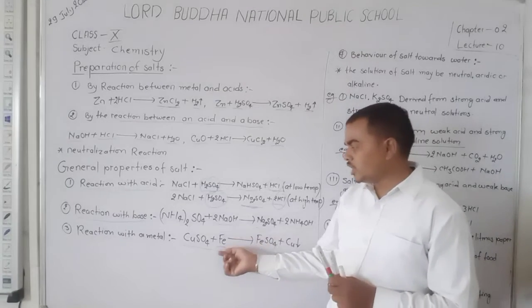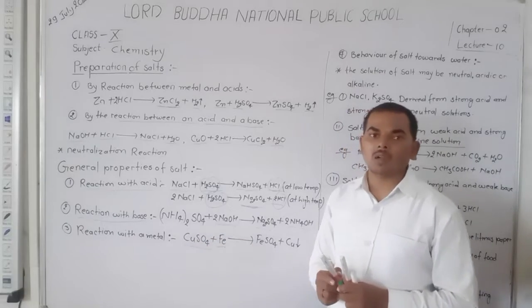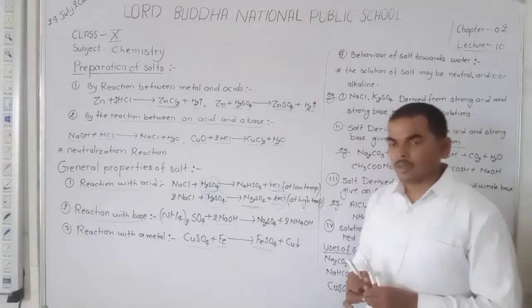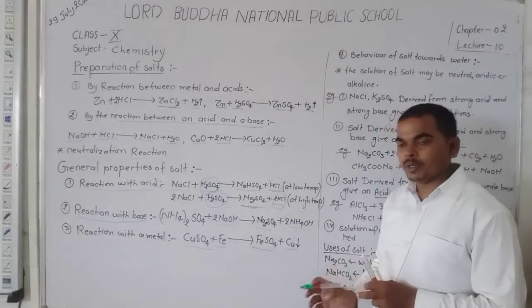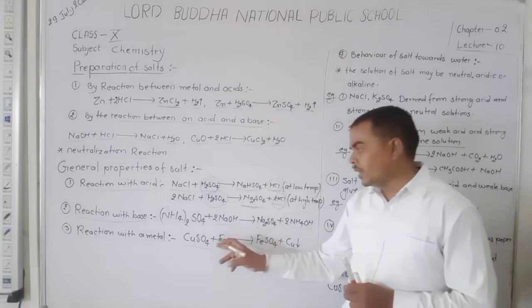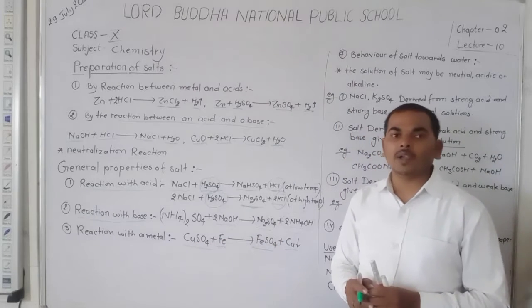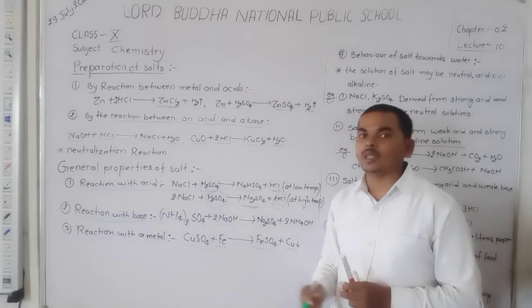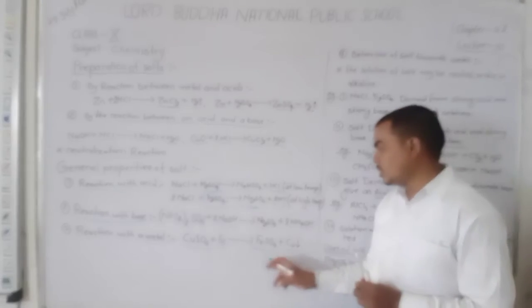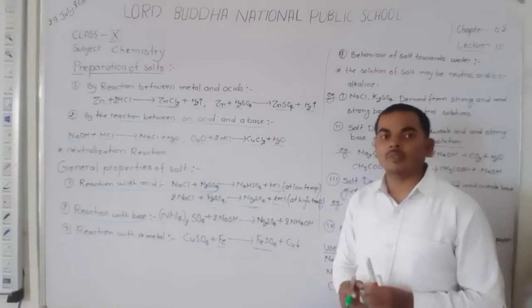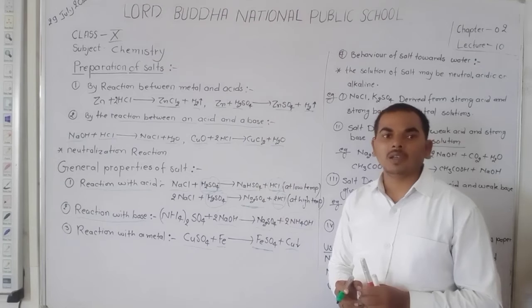So Fe displaces the copper from its salt and forms FeSO4, and Cu, that is copper, precipitates out in the solution. And you know that the color of cupric sulfate is blue, but when iron reacts with the cupric sulfate, it forms ferrous sulfate, FeSO4, that is green color.